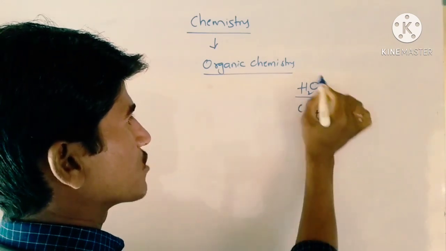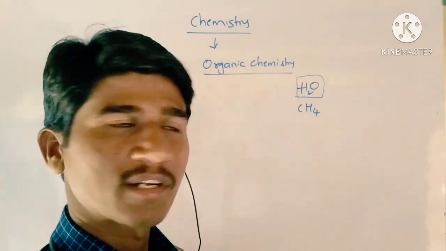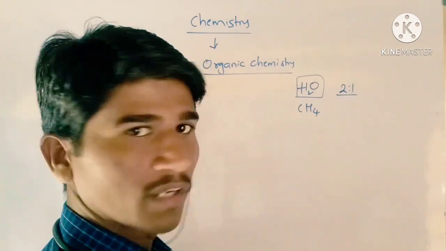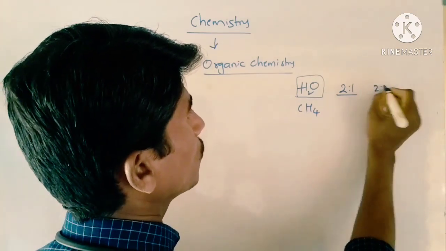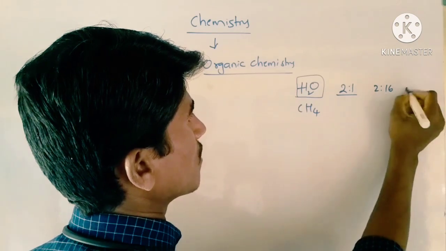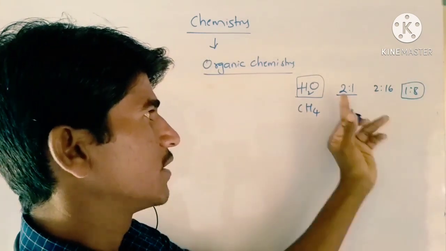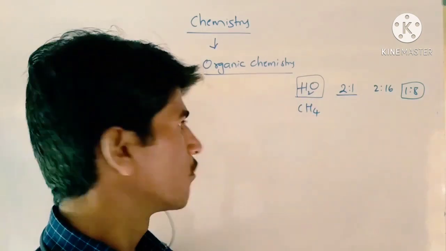In case of H2O, two different elements are combined in fixed proportions, a 2:1 ratio of atoms, and the mass ratio is 2:16, that is 1:8 by mass. In this ratio, these elements combine and give water.